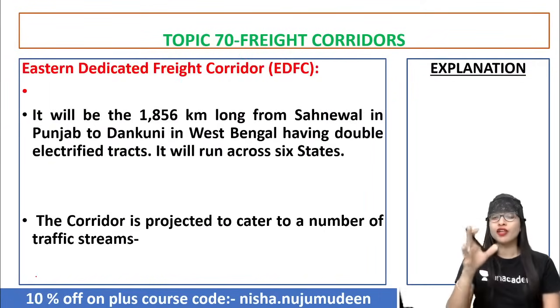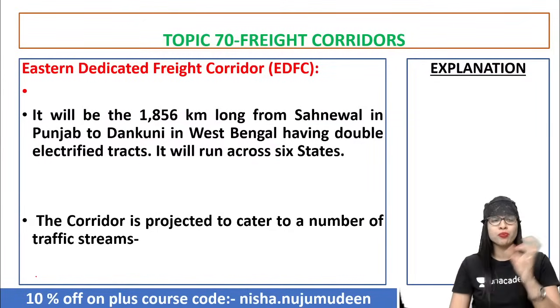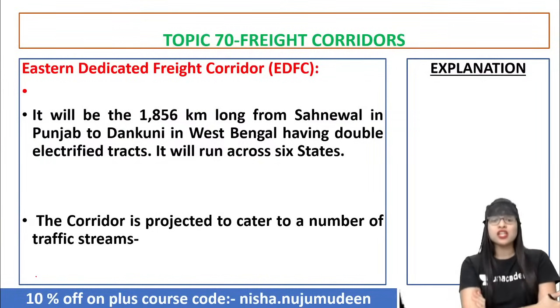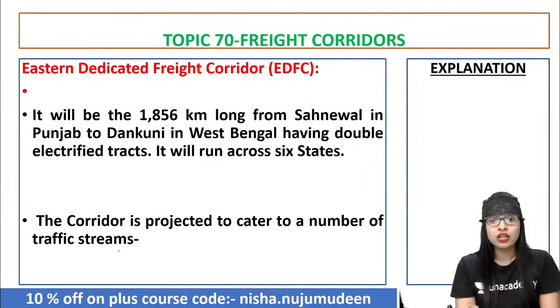So let's quickly have a look into what the Eastern Dedicated Freight Corridor is in short and simple terms. Just a few points on that. Basically, the EDFC will be 1,856 km long, from Sahnewal in Punjab to Dankuni in West Bengal. They will have double electrified tracks, and it is said that this Eastern DFC will run across 6 states. This particular corridor is projected to cater to a number of traffic streams as well. Clear?